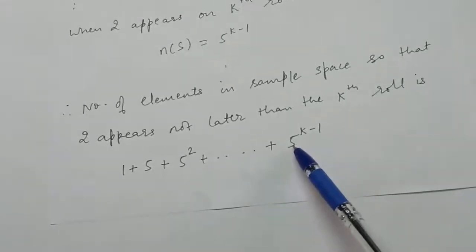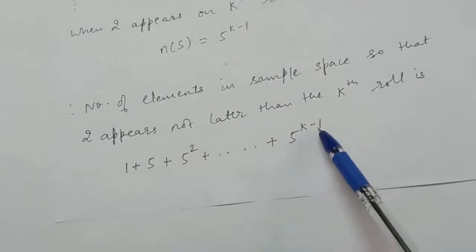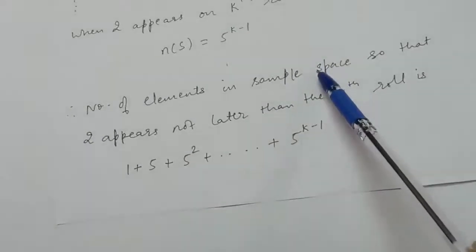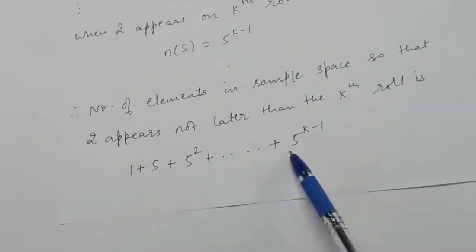If 2 appears on the kth roll, then number of elements is 5 raised to the power k minus 1. So number of elements in the sample space so that 2 appears not later than the kth roll will be this. Clear?